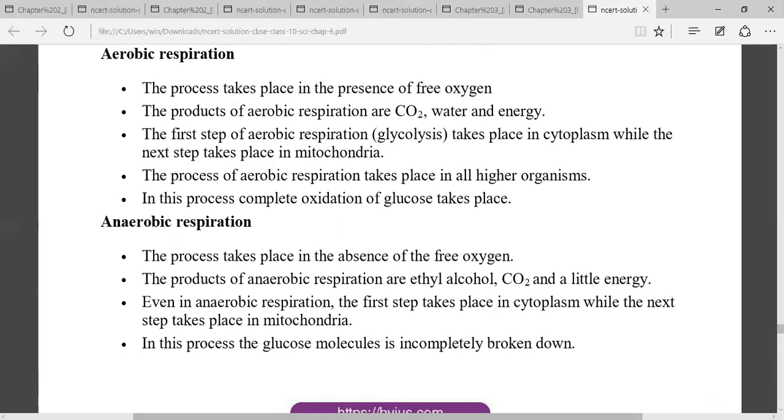In case of prolonged exercise in muscle cells, the product is lactic acid. Glycolysis is common in both aerobic and anaerobic respiration. But after glycolysis, the rest of the reactions in aerobic respiration take place in mitochondria, while in anaerobic respiration all the events take place in the cytoplasm.